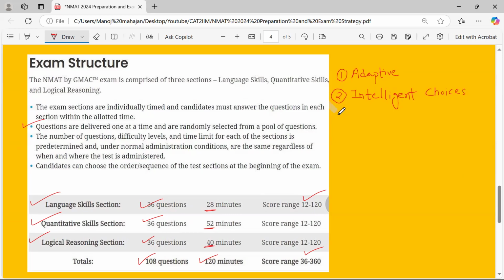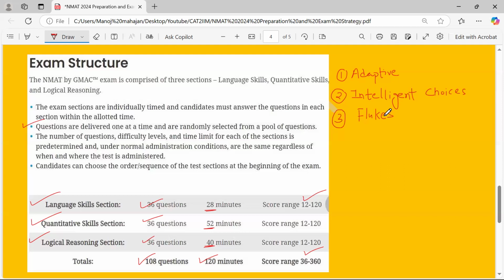Third, you should look for flukes. Let's say you are unable to figure out any intelligent choice to pick. Then you have to definitely go for flukes, because if you mark, then only can you move to the next one.